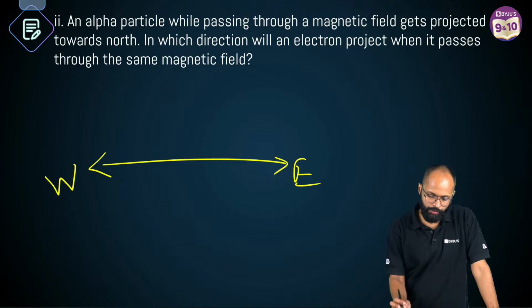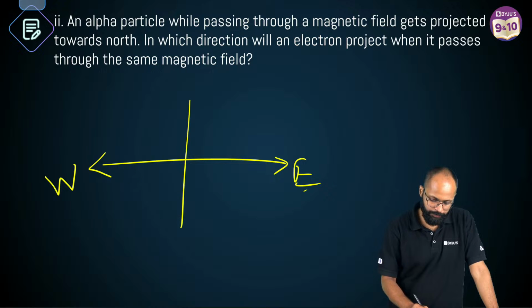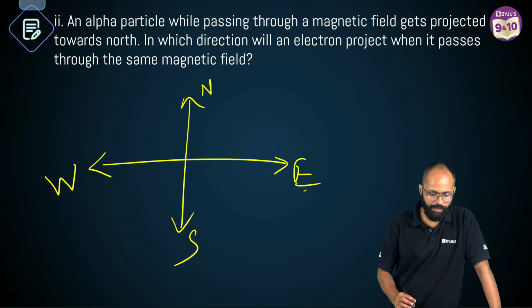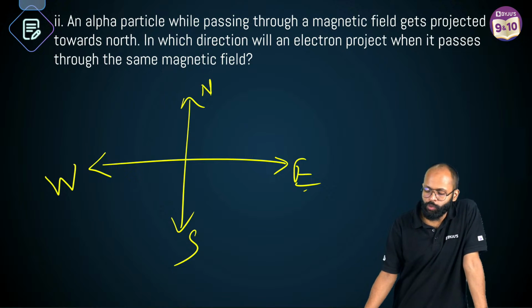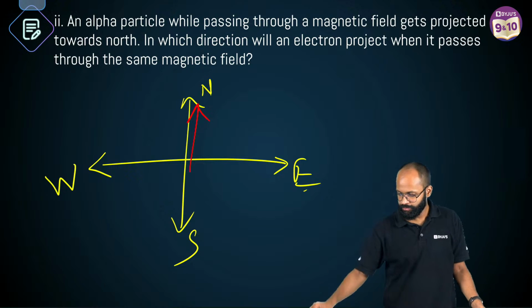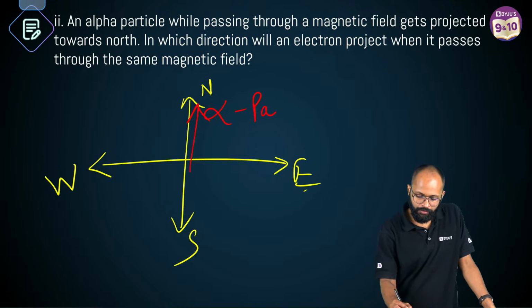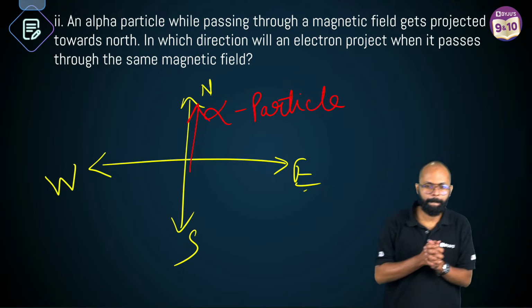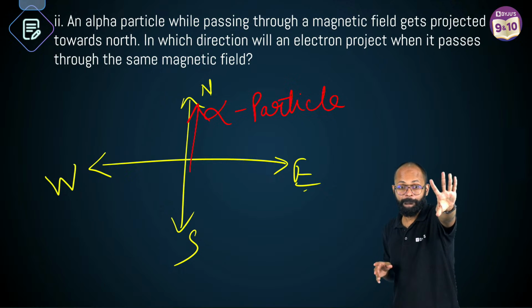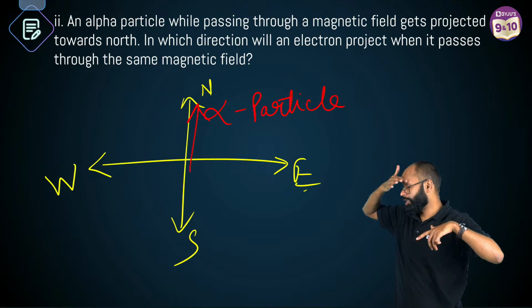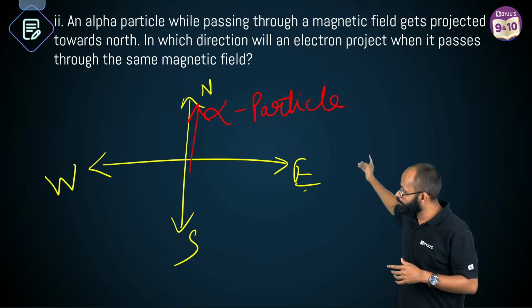Now we have done, now let's say question is telling you this is east, this is west, this is north and this is south. If alpha particle goes, let's say alpha particle is this red wala. Alpha particle while passing through a magnetic field gets projected towards north. This is alpha particle. Altamash, almost finished. Alpha particle, it is going towards north. Can I say the force on this alpha particle is towards north?